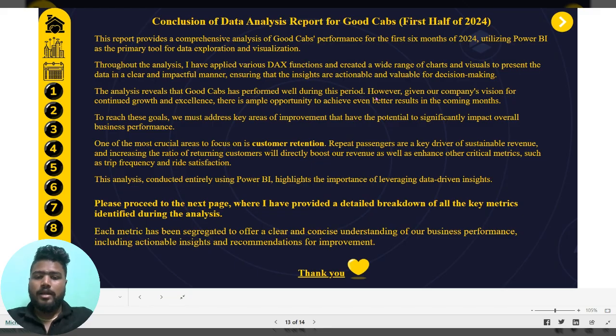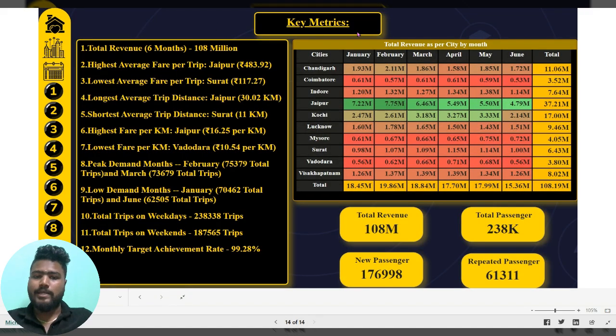I made many useful insights, and on the next page I pasted key metrics of this visual, such as total revenue, highest average fare per trip, and total trips on weekdays and weekends.